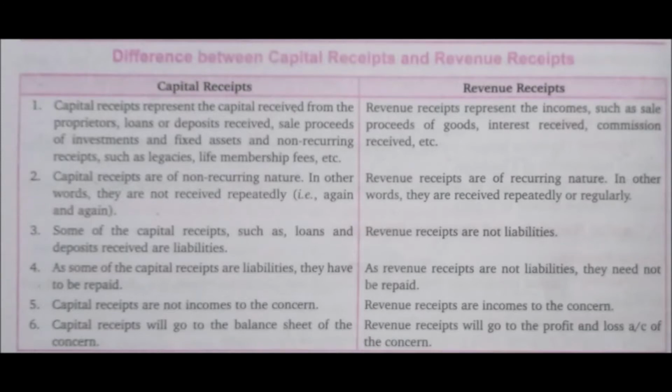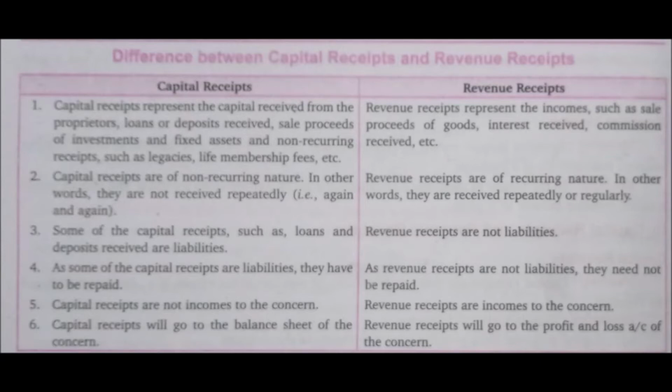Now, after knowing the meaning of capital receipt and revenue receipt, see the difference between these two. Capital receipt represents the capital received from the proprietors, loans or deposits received, sale proceeds of investments and fixed assets, and non-recurring receipts such as legacies, life membership fee, etc. Whereas revenue receipts represent income such as sale proceeds of goods, interest received, commission received, etc. Second, capital receipts are of non-recurring nature.